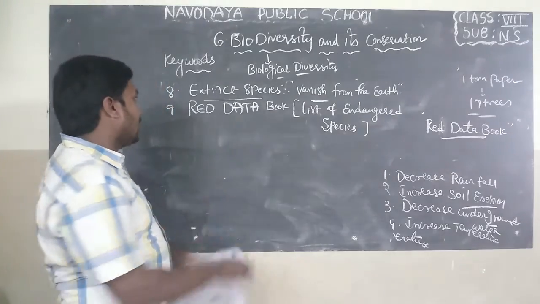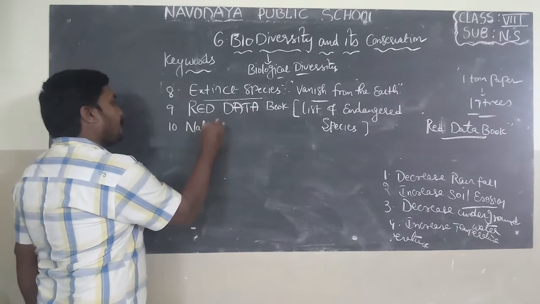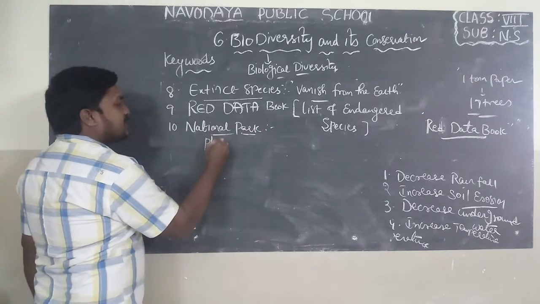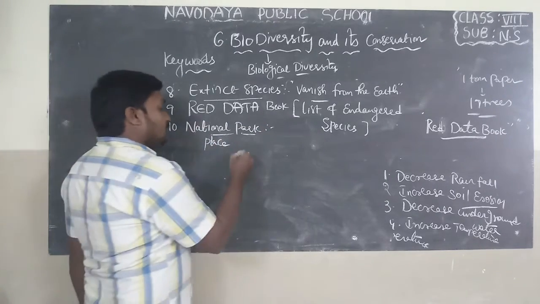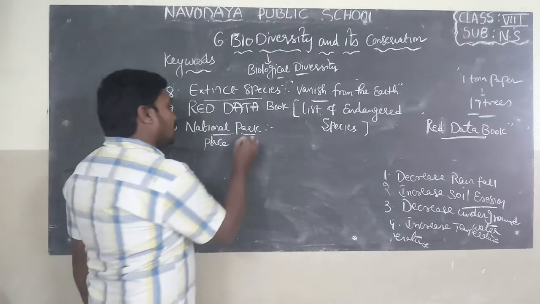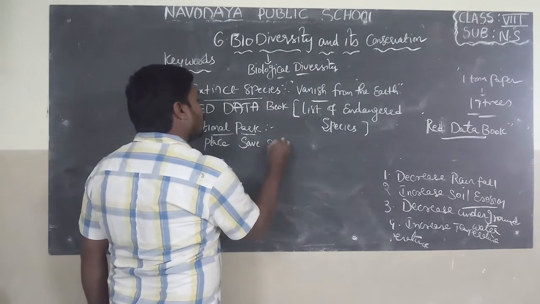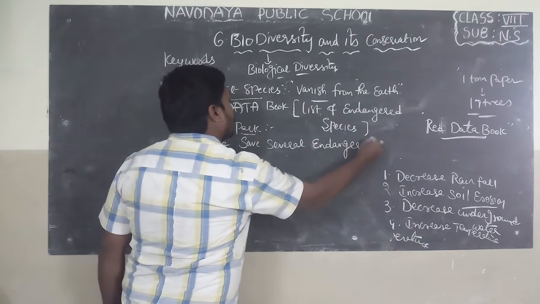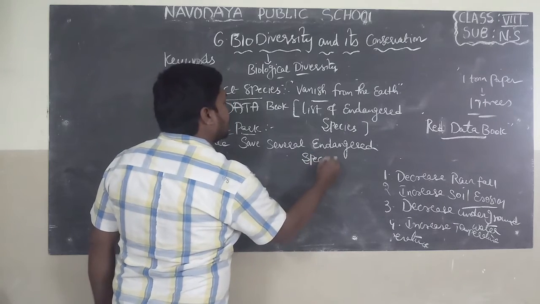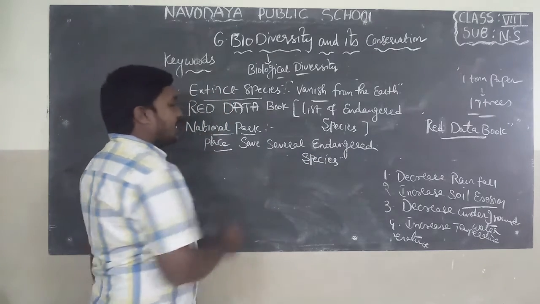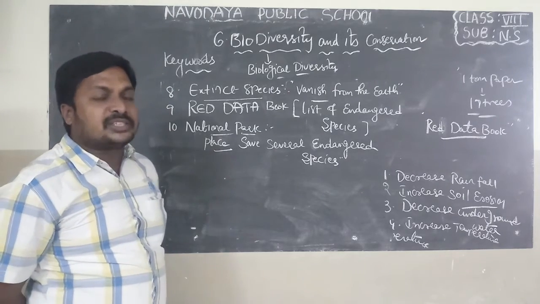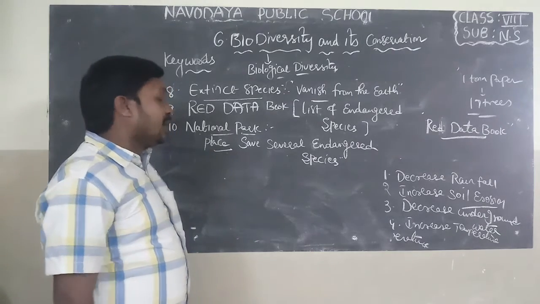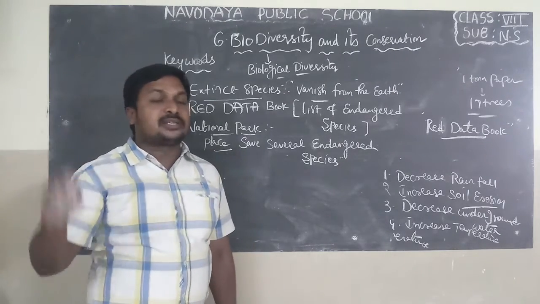Next one is national park. National park is a place allotted to save several endangered species with no interference of human beings.